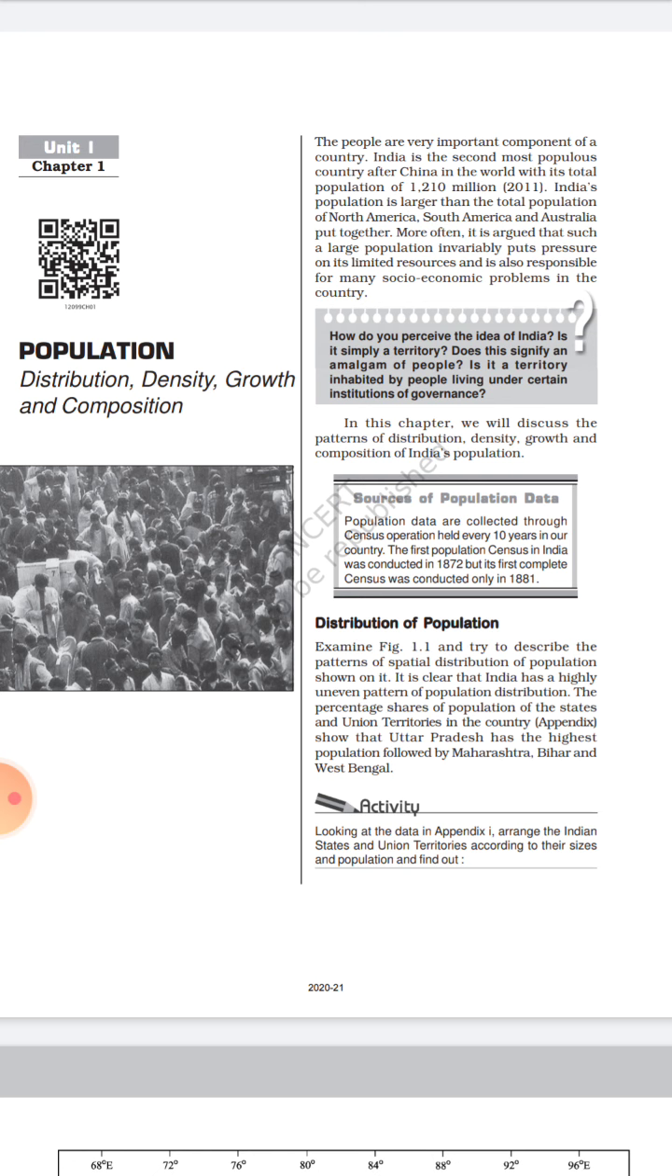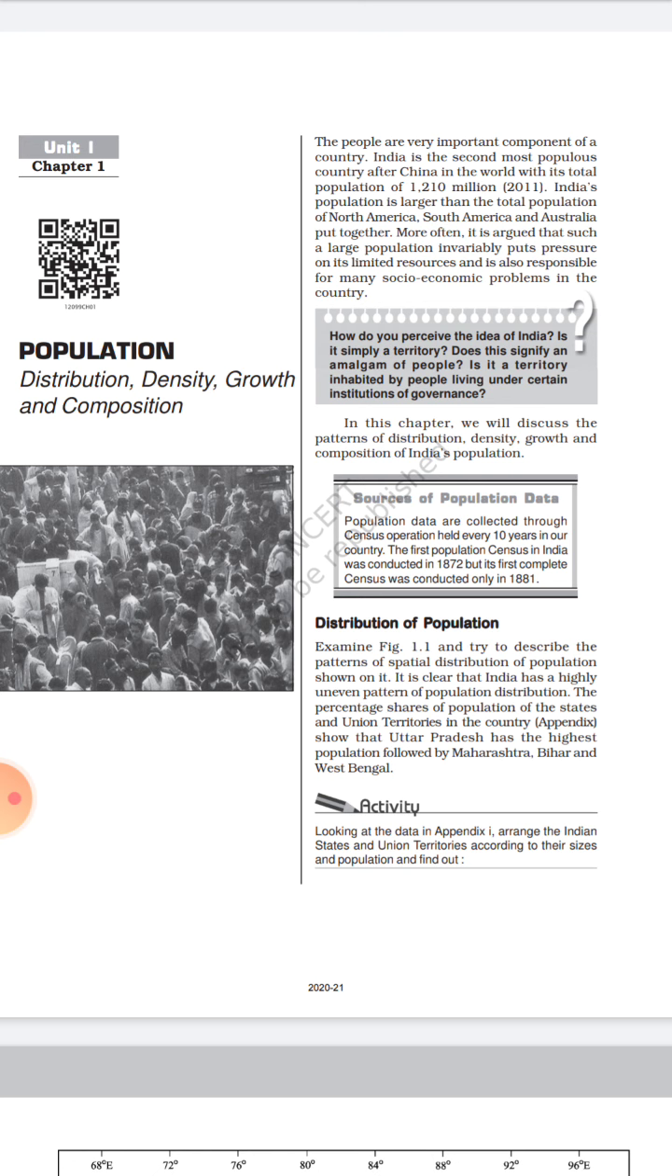India is the second most populous country after China in the world, and in terms of geographical area, you must know that we are in seventh place. India's population presently is 1300 million, that is 1.3 billion. And India's population is larger than the total population of North America, South America, and Australia put together. See children, all three continents have a lesser population than our country.